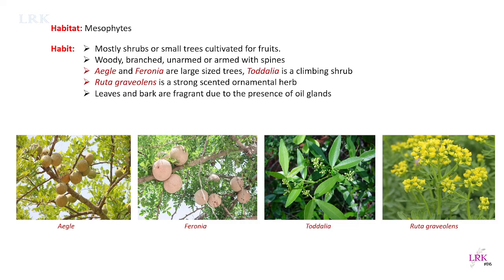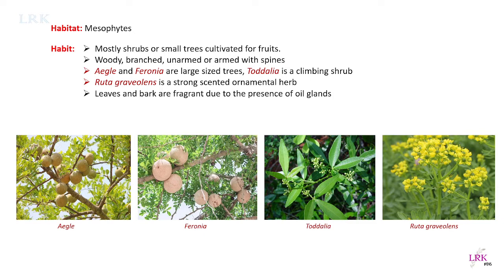Now we will see the habitat and vegetative features of this family. First, habitat. All these are mesophytes. What are mesophytes? Already discussed in our previous classes. Mesophytes are those plants which grow where a suitable amount of water and sunlight is available.